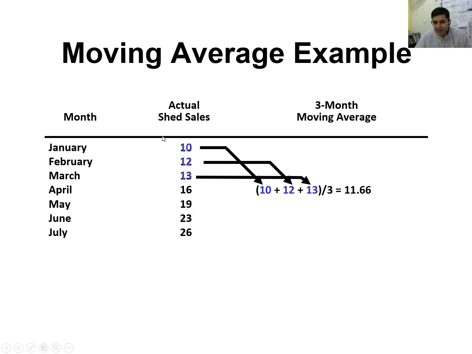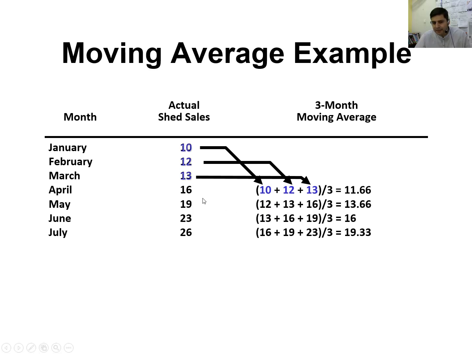Which 3 months? The actual sale of January, which is 10, plus the actual sale of February, which is 12, and the March sale, 13, and we divide by the number of previous months we are using for the forecast, which is 3. So it will be 11.66. Proceeding normally, for the month of May we will use the previous 3 months, because we are using a 3-month moving average. So for May we consider February, March and April data, and divide by 3. This way we calculate it.